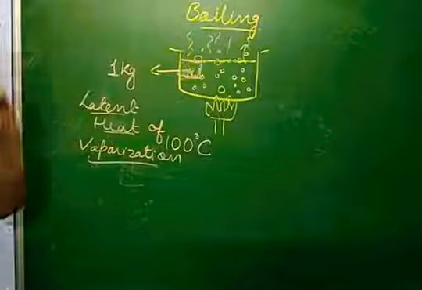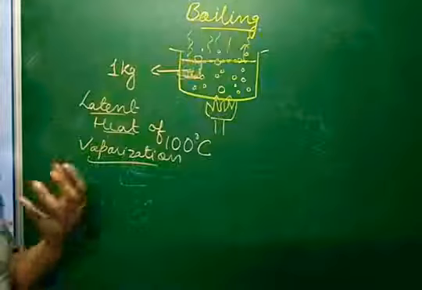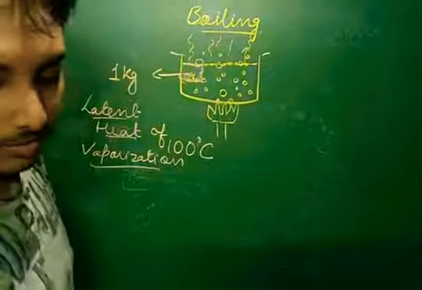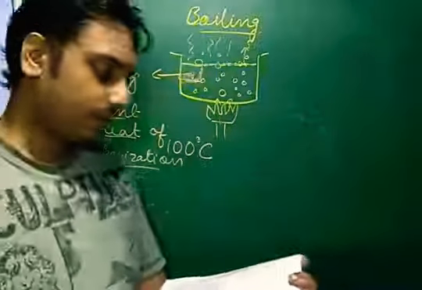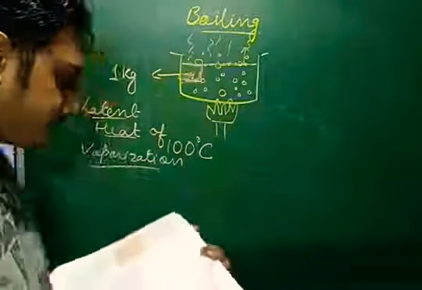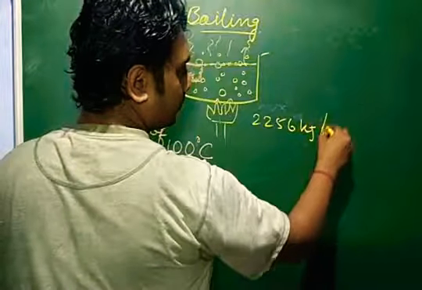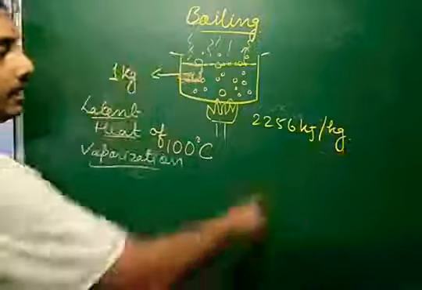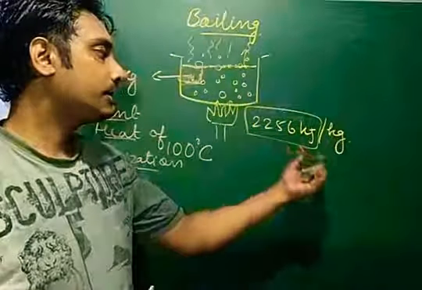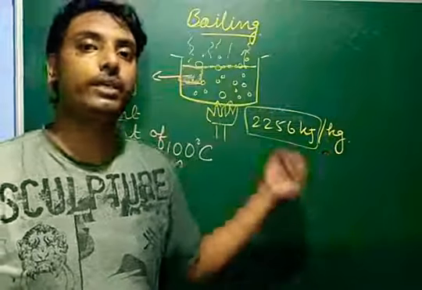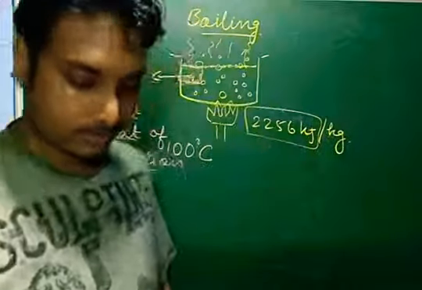So the amount of heat energy required to change 1 kg of water into the gaseous form is known as latent heat. For water the latent heat of vaporization is 2256 kilojoules per kg. This means this much heat energy will be required to change 1 kg of water into vapor form by boiling. Okay, so I guess you have understood till here.